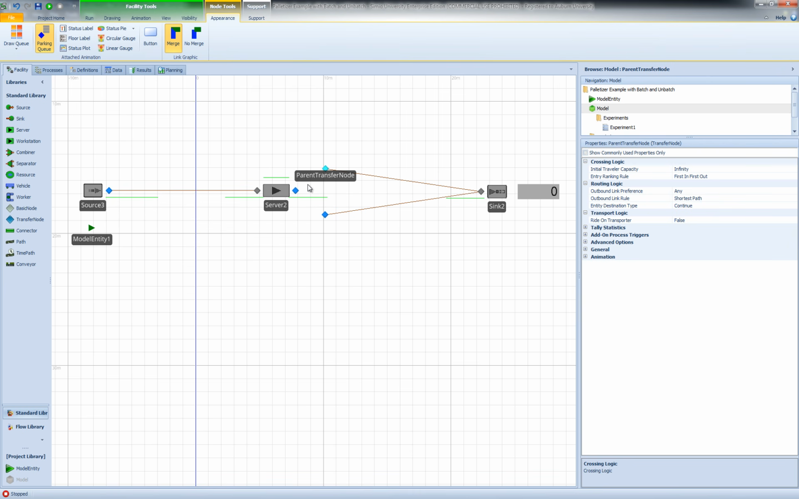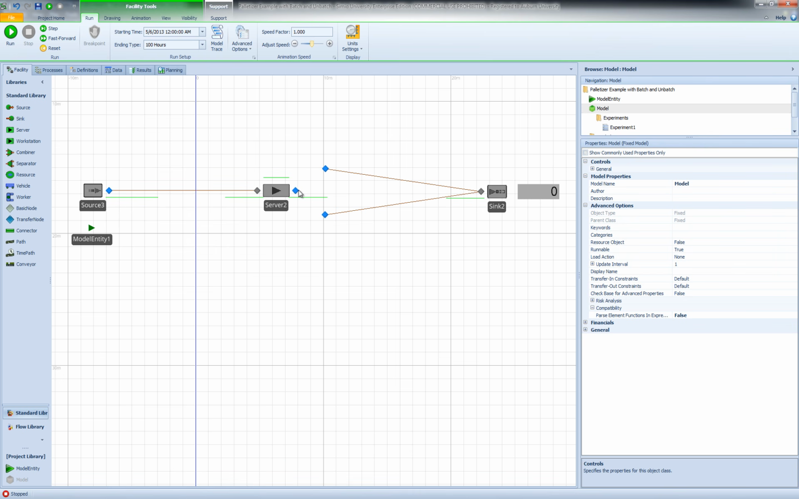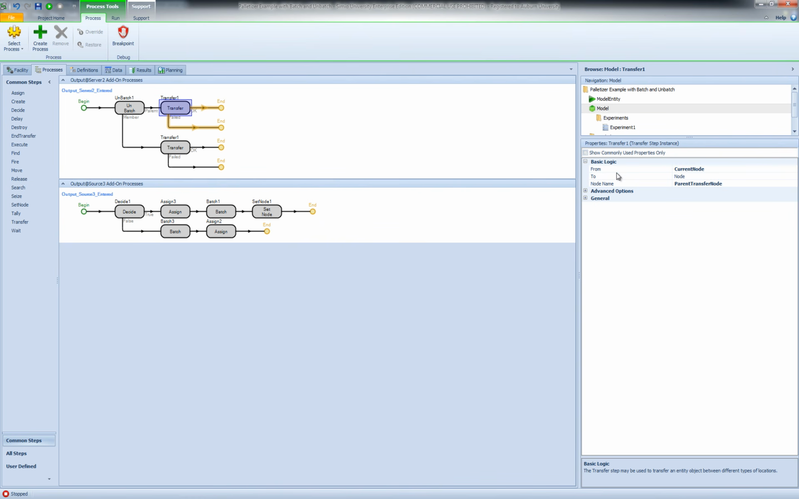So member transfer node and parent transfer node. It turns out that when you use the unbatch step, the parent is moved to the current node, so the parent will be at the current node. So in your transfer step, you transfer the parent from current node to the parent transfer node. However, your members will be unbatched and located in free space. So in your transfer for your members, you will have to have from free space to your member transfer node. So that was just a little trick in using the unbatch step.